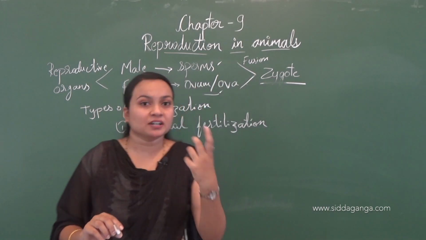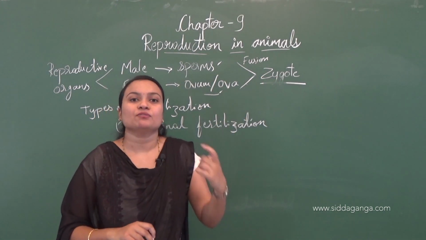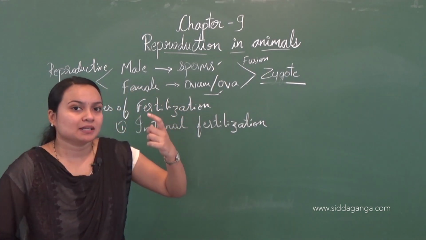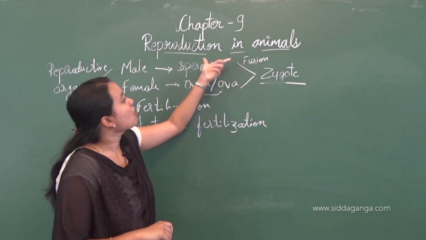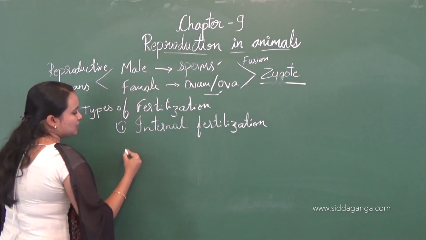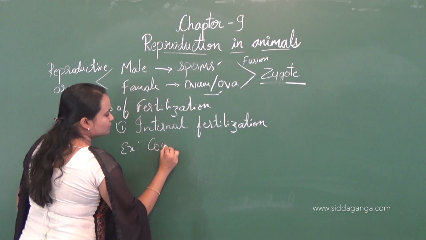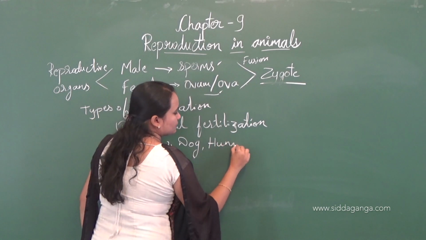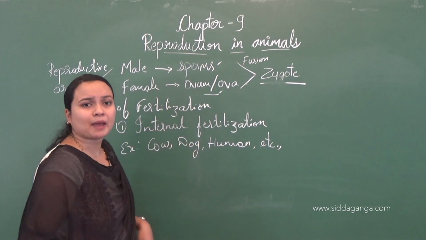It means the fertilization, or the fusion of gametes, takes place inside the female reproductive system, that is the fusion of male and female gametes. For example, internal fertilization takes place in many animals like cow, dog, human, and all the mammals.